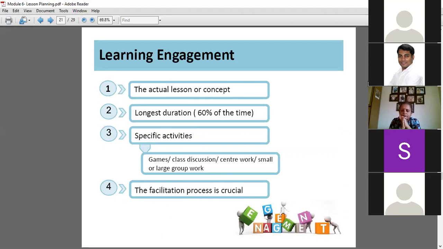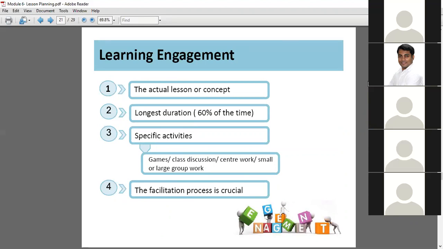What do you mean by this? The first session that we did. What was our first session? First topic. Teacher and facilitator. Teaching versus facilitation. Right? Teaching versus facilitation. What is the fourth point telling here? Facilitation process is crucial. What does that mean?